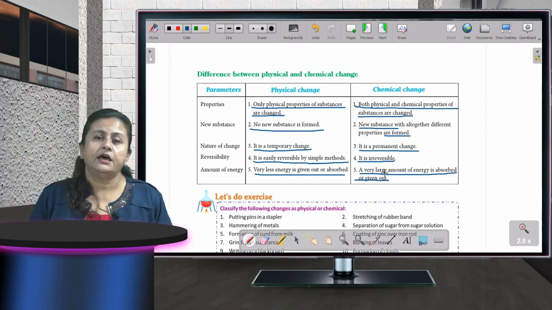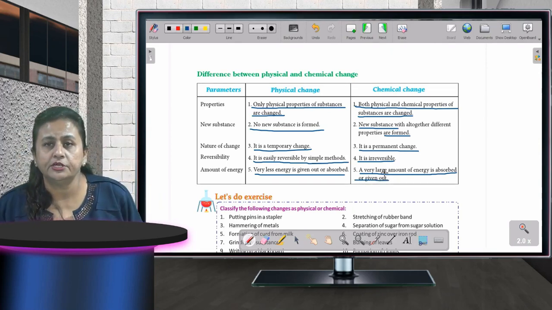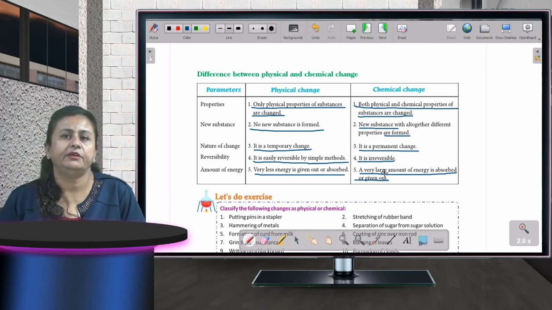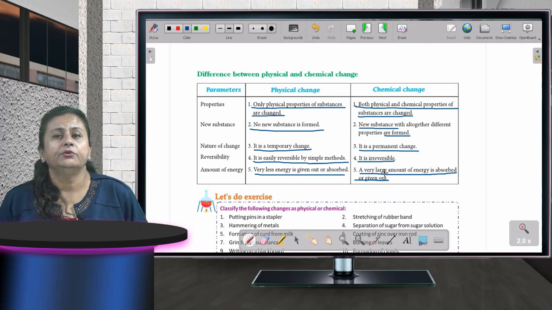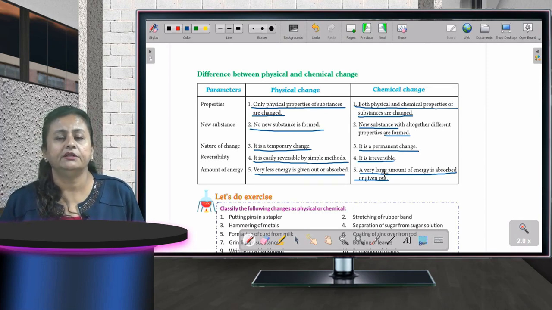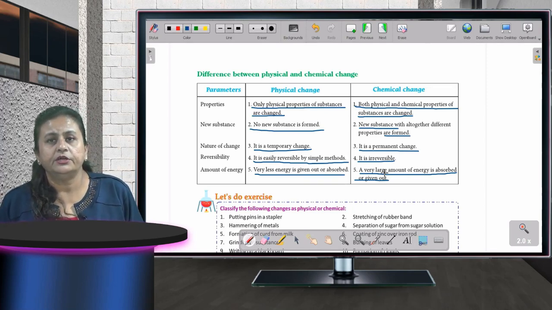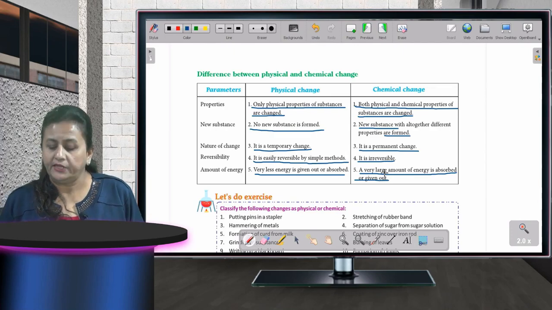Fine. Now I hope the physical change and chemical change are very much clear to you. So next time if any changes are going on around you, you can easily differentiate whether the change going on around you is a physical change or a chemical change.